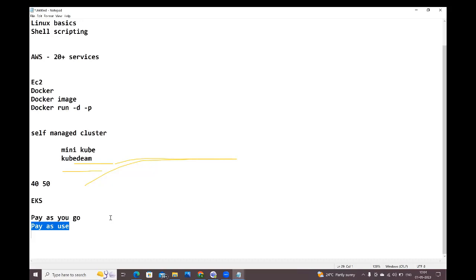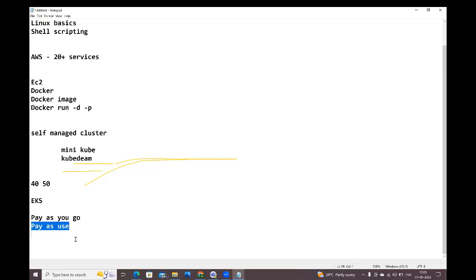Just pay for that time. How much time your application is executed, how much time your application is running, just pay for that time only. You don't need to pay for the entire day if you go with the pay as use approach. With pay as you go, how much time your application is running in the server, how much time it is available in the server, till that time you need to pay the money. This is the difference between pay as you go and pay as use approach.